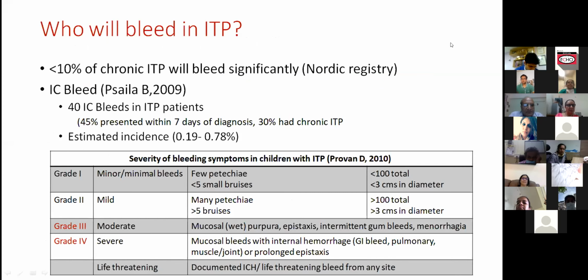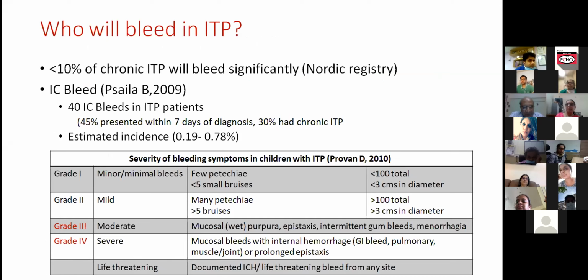Next slide, Ravi. And who will bleed? Less than 10% would eventually bleed. Like ma'am said, there is a classification for mild, moderate, and severe. Here the severity classification is grade 1, 2, 3, and 4. This is another classification for bleeding severity. Again, the significant ones would be grade 3 and grade 4 bleeds.